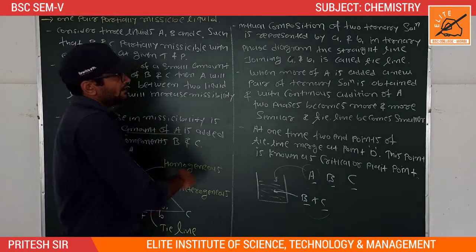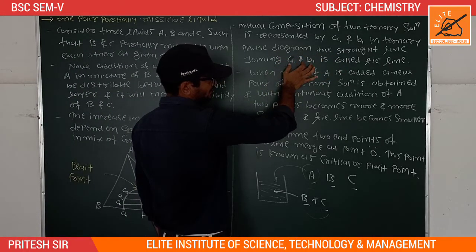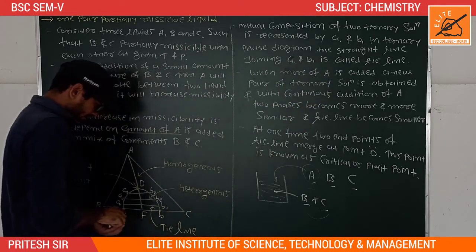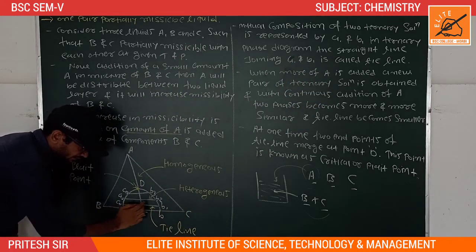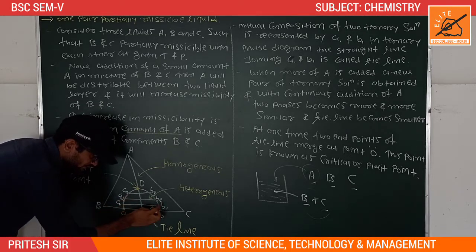Okay, in the ternary phase diagram, the straight line joining A1 and B1 is called a tie line. Here small a, small b, A1, B1, A2, B2, A3, B3.